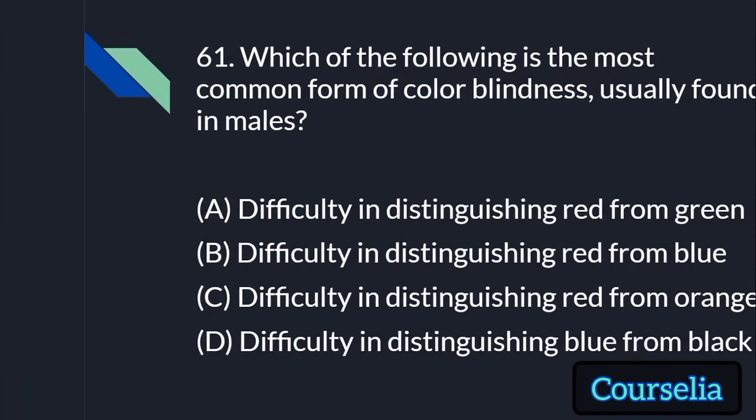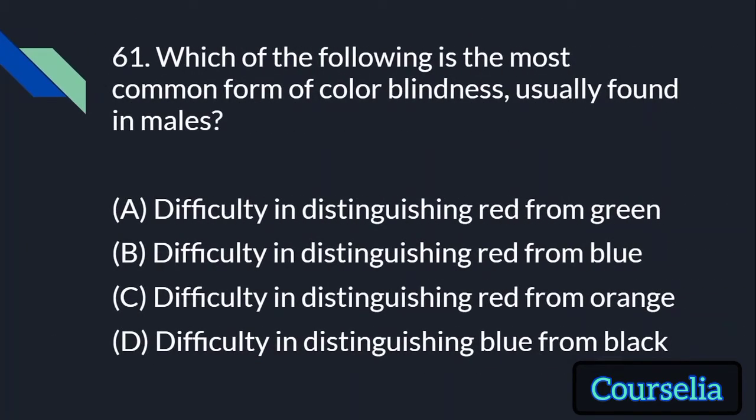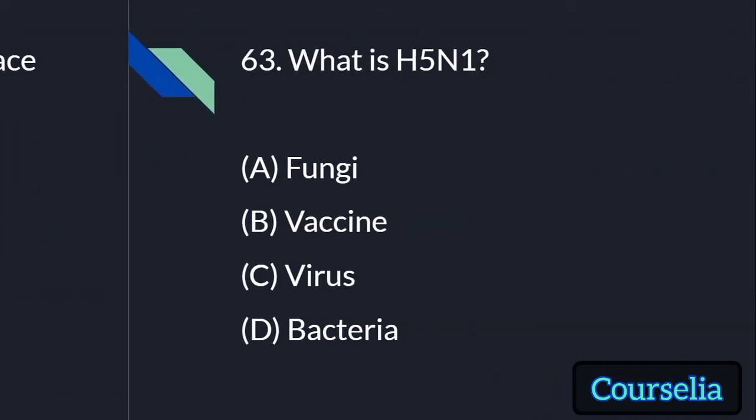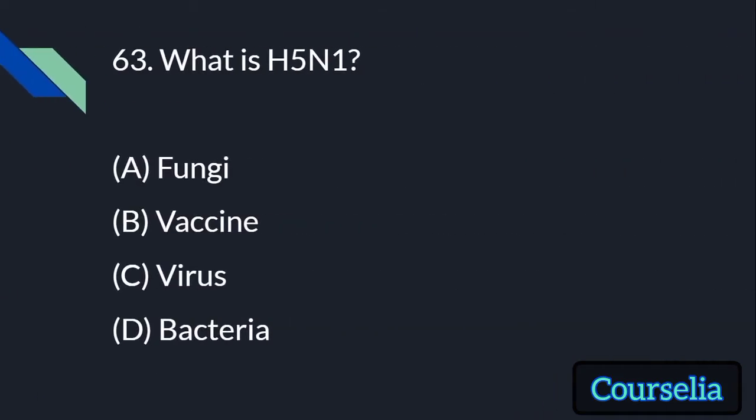Asthma. Which of the following is the most common form of color blindness? Usually found in males. Which is the most common form of color blindness found in males? Difficulty in distinguishing red from the green. Disease which travels itself from place to place is called airborne disease. What is H5N1? We studied this in great detail earlier.